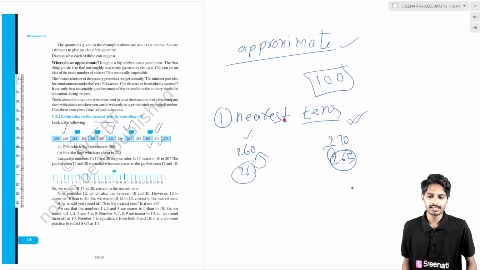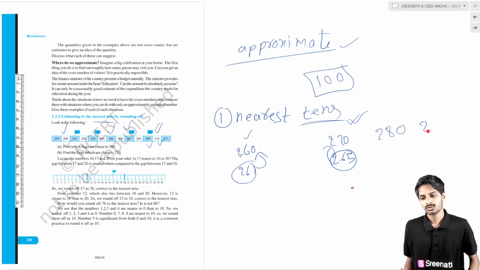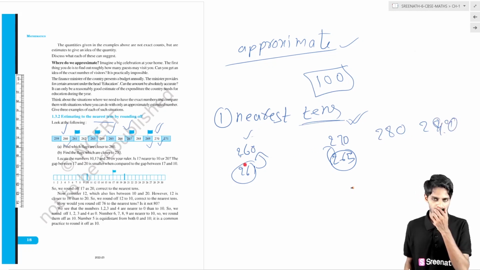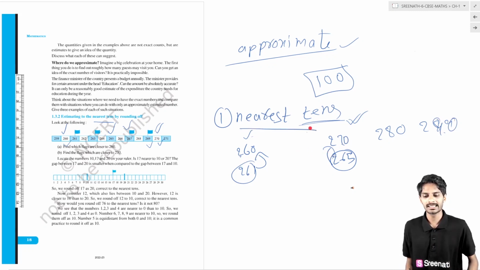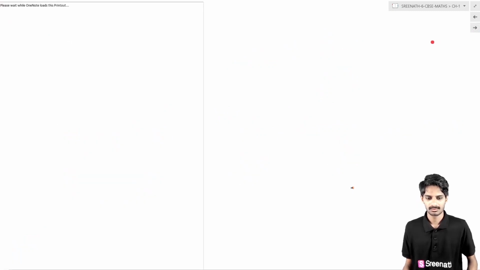Here we are rounding to the nearest tens, so we have to use only 260, 270, 280, 290, like that. The difference will be in the tens only. We only talk about the tens. This is rounding to the nearest tens.